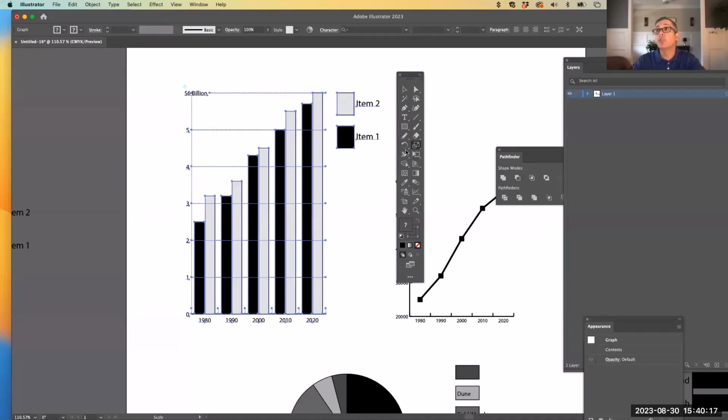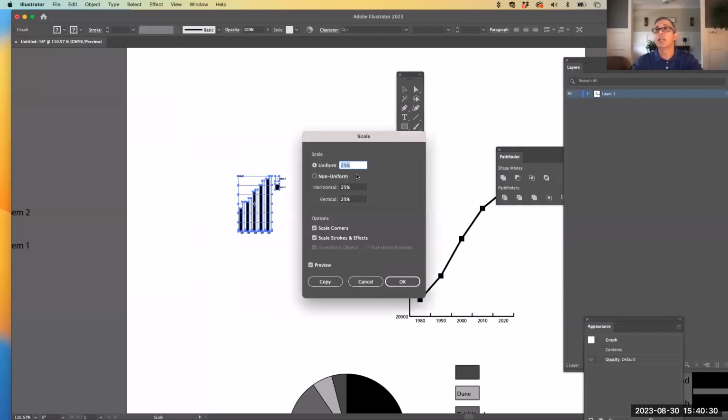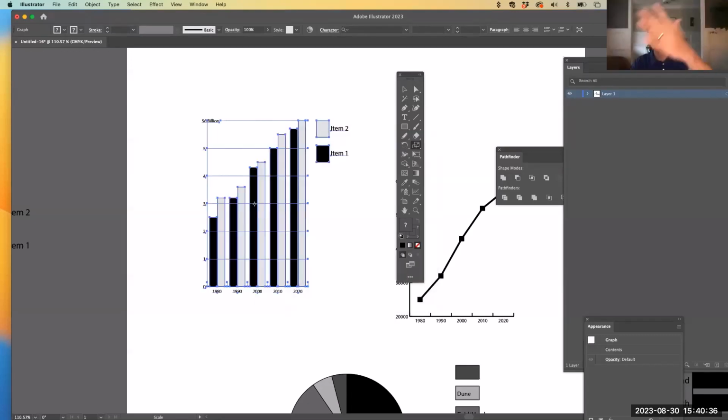The other way is you select the chart, you select the scale tool in your toolbar, you hold Option on a Mac, Alt on a PC, you click in the middle, and you tell it what size you want it to be when the dialog box comes up. So I can say 75%, hit OK.